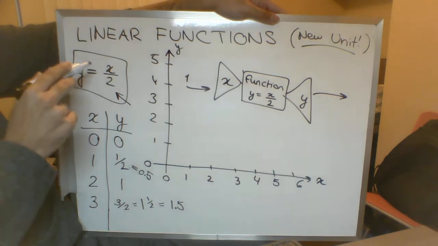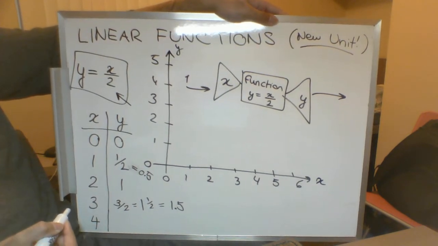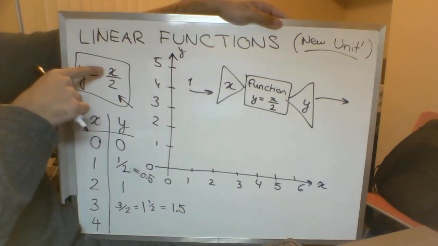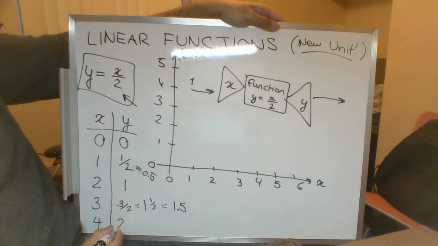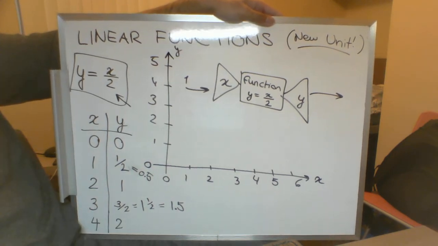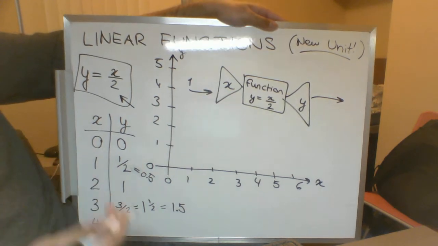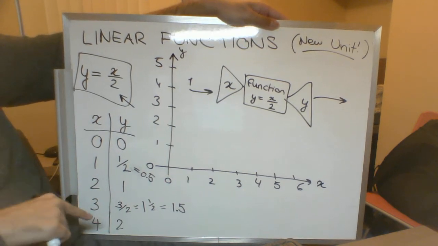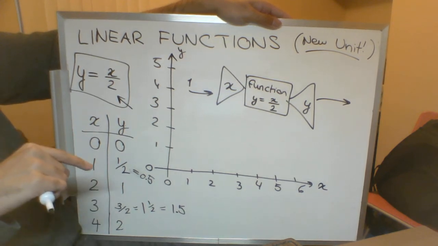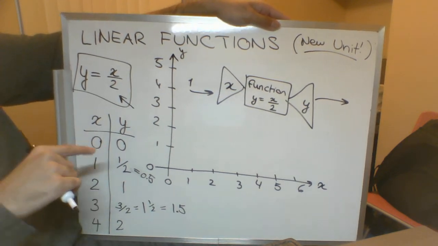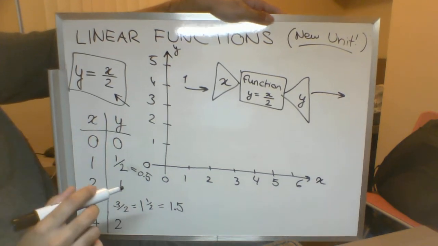All right, last x value. Let's say x is equal to 4. Squeeze that in there. x is equal to 4. Then our y value is going to be 4 divided by 2, which is 2. So for this function in particular, every x value is just going to be divided by 2, and that's going to be the y value. So when x is 4, y is 2. When x is 2, y is 1. When x is 1, y is 1/2. And 0 divided by 2 is still 0, which is why these two are the same over here.